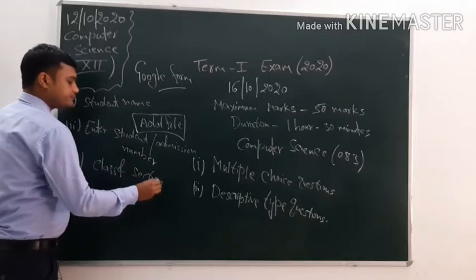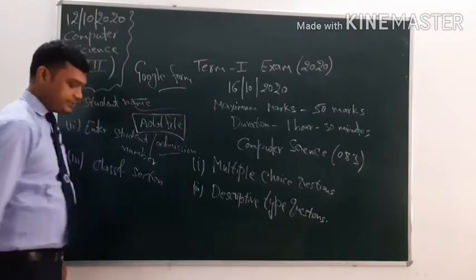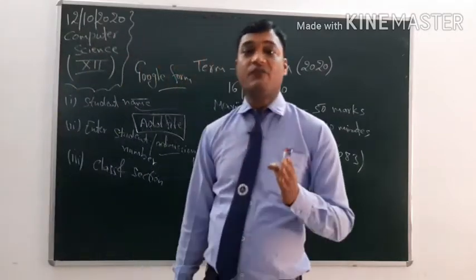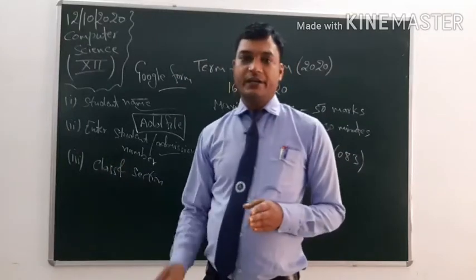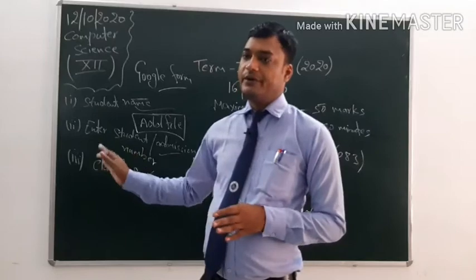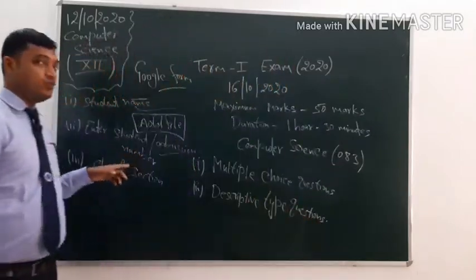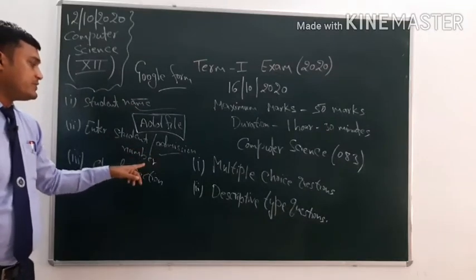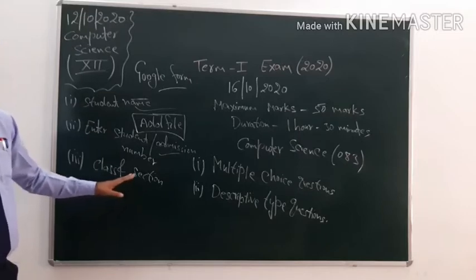Clear? In this field you have to write your name. In this field you have to write your student number or admission number. Your student or admission number starts from 15. Clear? You will need it, and you have to arrange student number or admission number for your examination. These fields are mandatory, that's why you have to enter your correct student number or admission number in this Google form, and correct class and section.